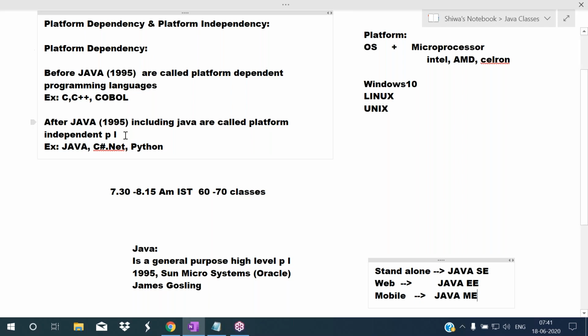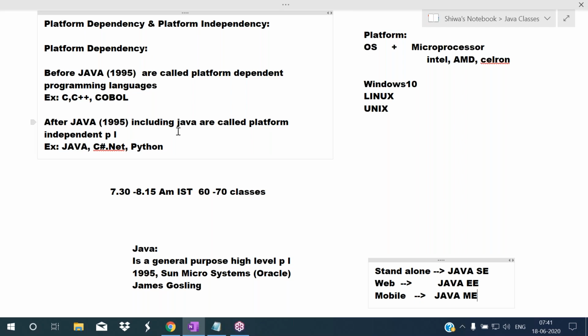The languages which are introduced after Java, including Java, are called platform independent programming languages. So Java is a platform independent programming language, which was officially announced in 1995. Later, after Java, C#.NET was introduced, and Python was introduced. So these are also platform independent languages.